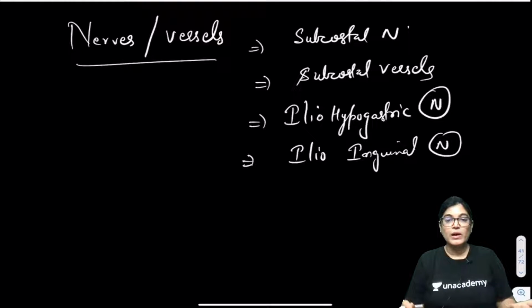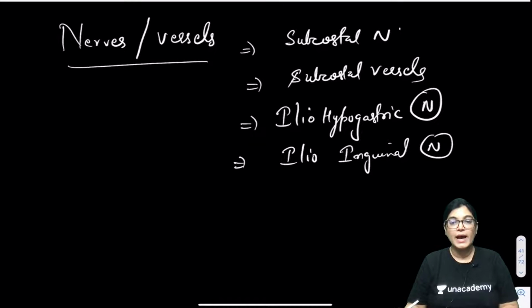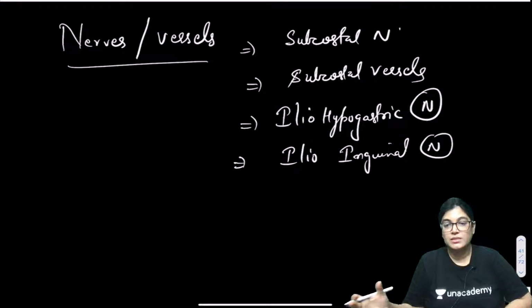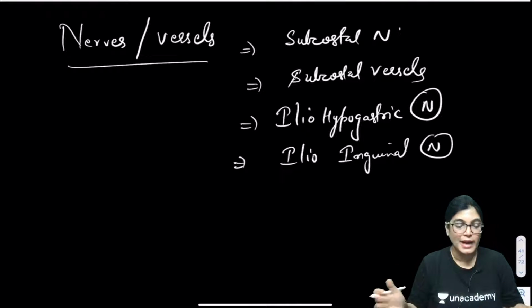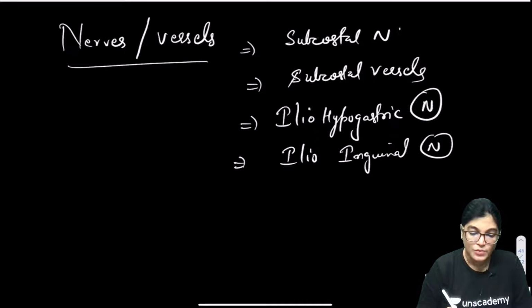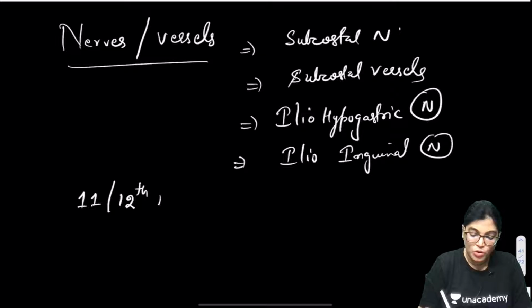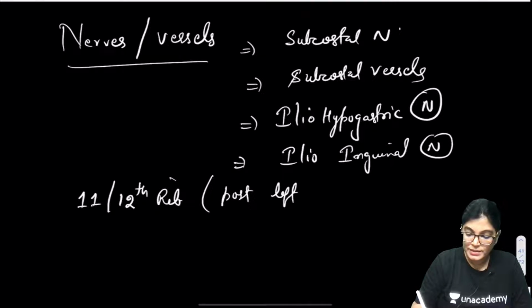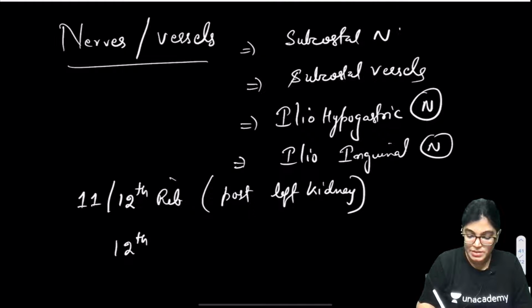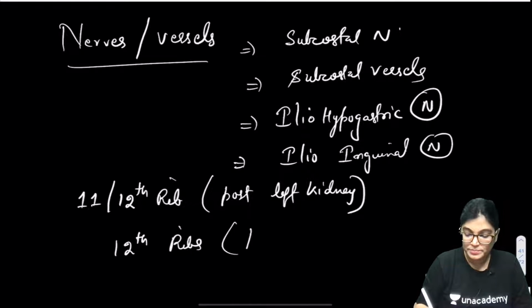Those who know the facts, nothing to worry. If you have forgotten, you can keep a notebook aside and write the notes along with me. And what about the ribs? The 11th and 12th rib are both related to the posterior aspect of the left kidney, and when we look at the right kidney, it's related only to the 12th rib.